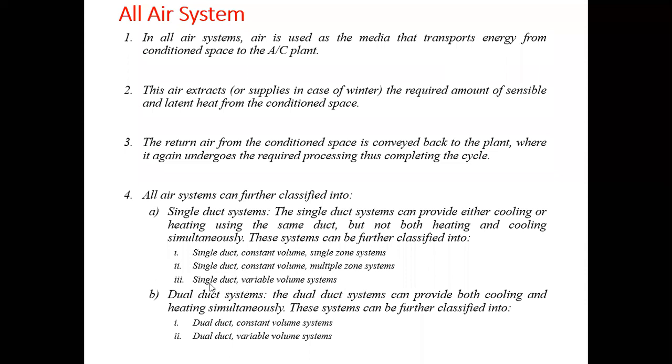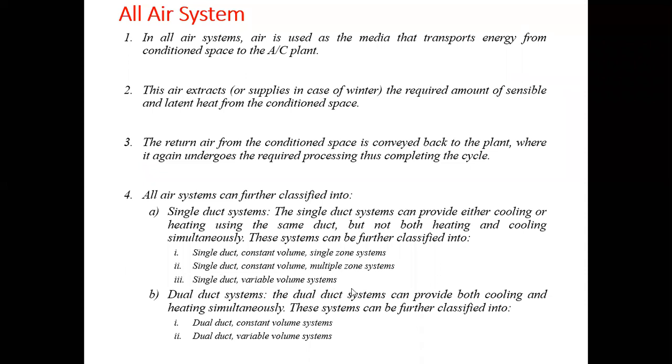This is a very important type of system, as the volume flow rate to the room is varied. As you all know, the cooling load or heating load inside the room may vary, meaning the temperature requirement of different rooms might be different. One room may require a room temperature of 25 degrees Celsius, and another room might require a constant 20 degrees Celsius. Under those conditions, we need to vary the volume flow rate to the system, so we can use a variable volume system.